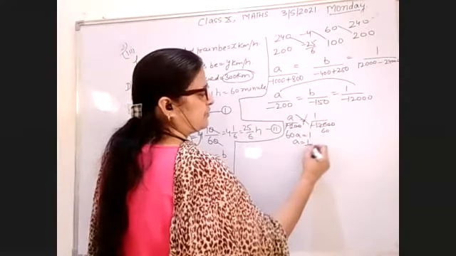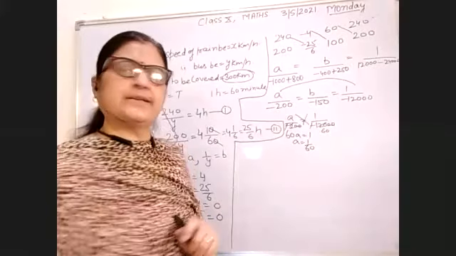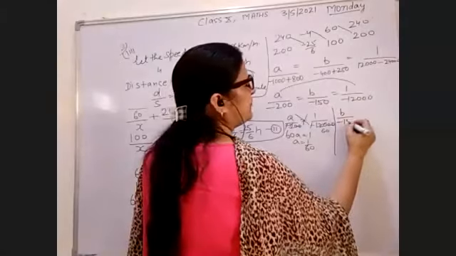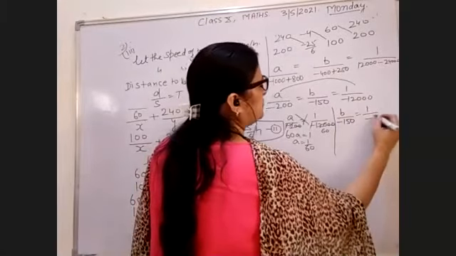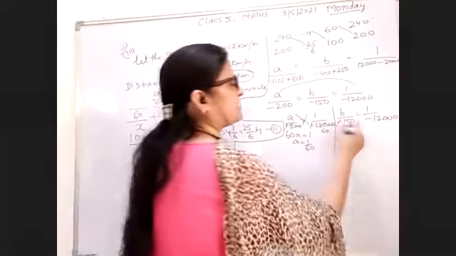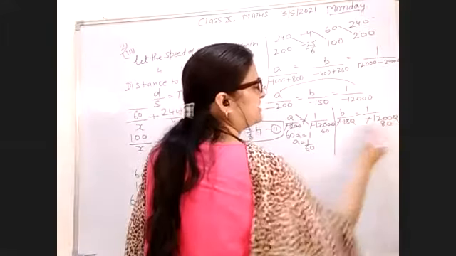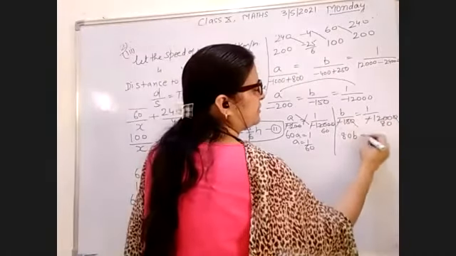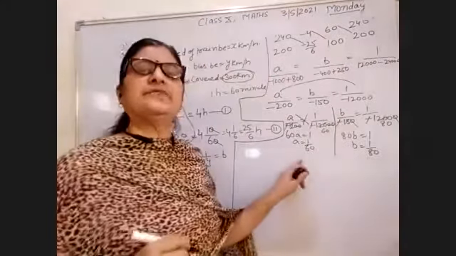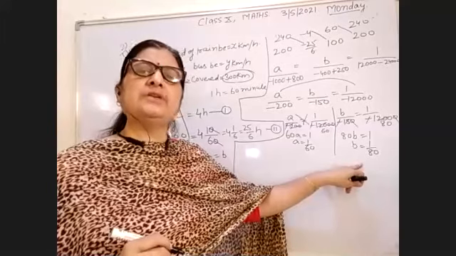You get the value of A. The value of A is 1 upon 60. And how will you get the value of B? B upon minus 150 equals minus 12,000. Cancel minus with minus, 0 with 0, 15 8s are 120. 80B equals 1. You will get the value of B. Now the values of A and B are 1 upon 60 and 1 upon 80.